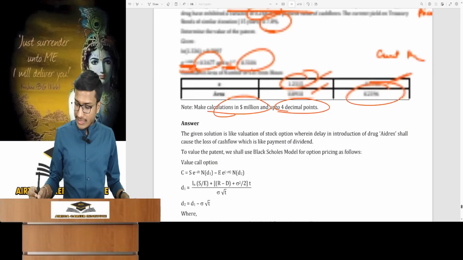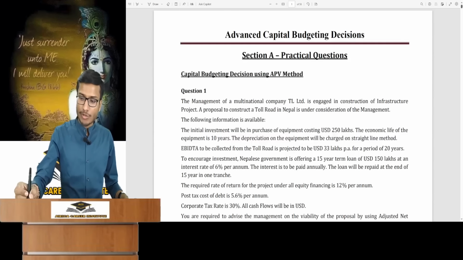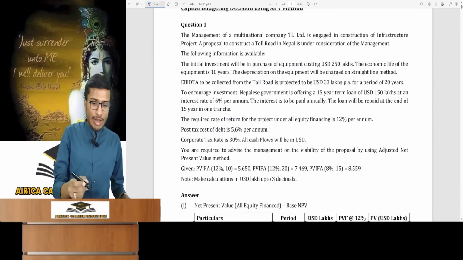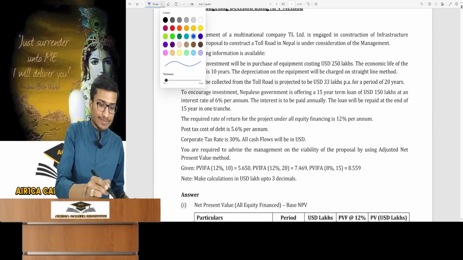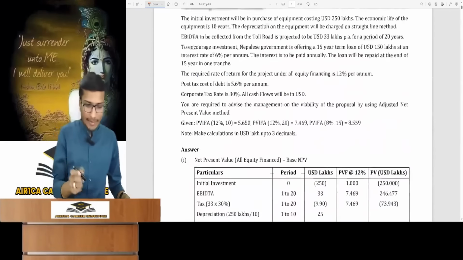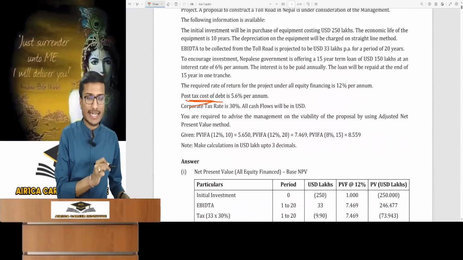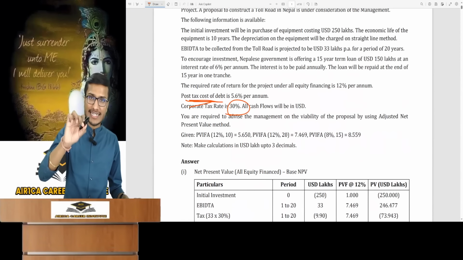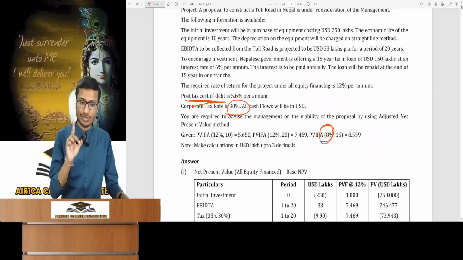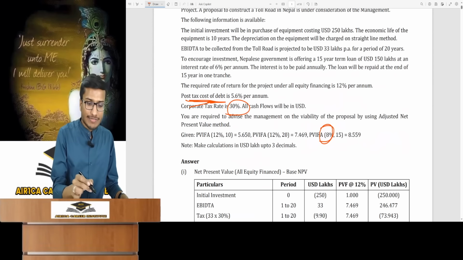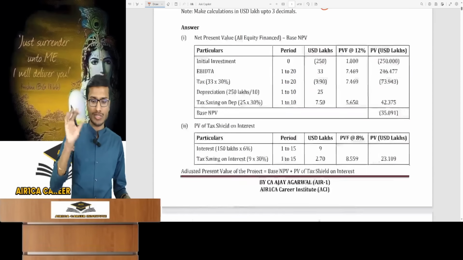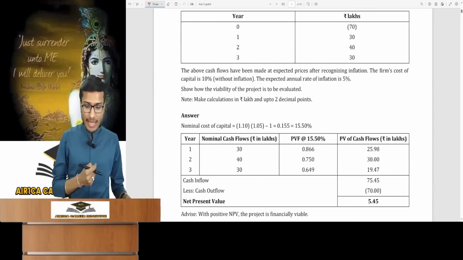Look, I will also tell you about the questions. I will directly show you some of the special points in some questions. This is a question on the APV method. This is very easy and simple base NPV. And look, in this question, the post-tax cost of the debt is given. The tax rate is given, converted to pre-tax, resulting in 8%. Just remember that you must use this pre-tax rate. And for debt, you only have to take the tax shield on interest and nothing else, and you have to ignore everything else. This question is your normal inflation.